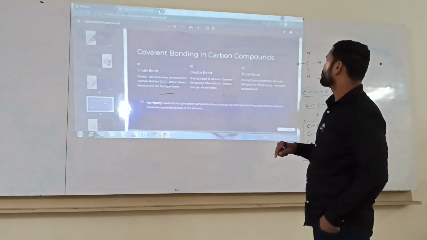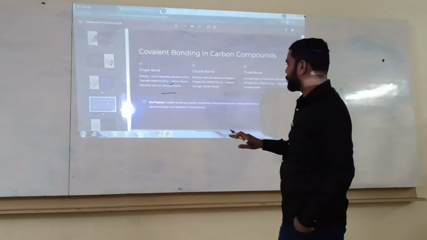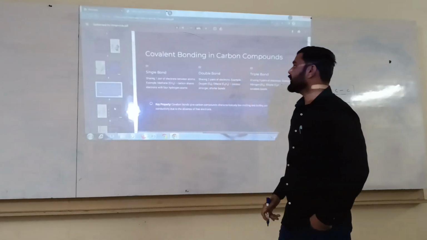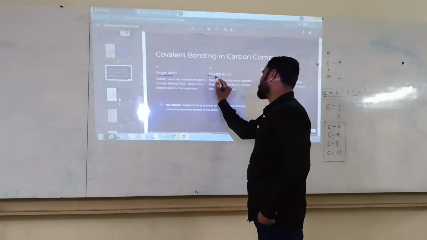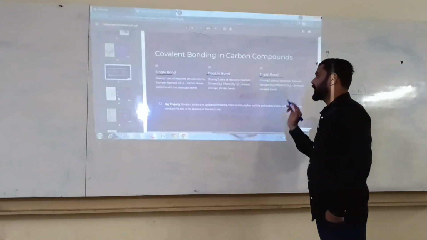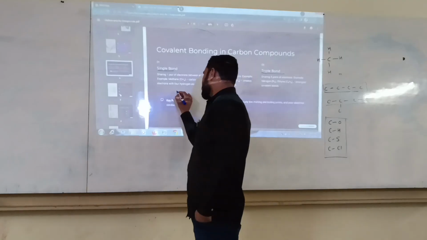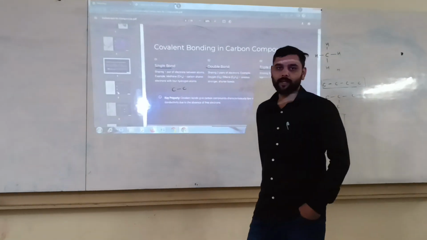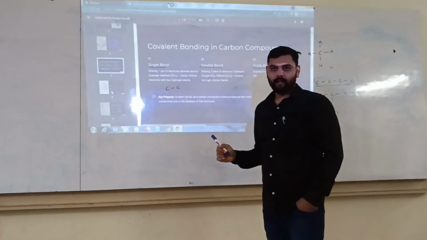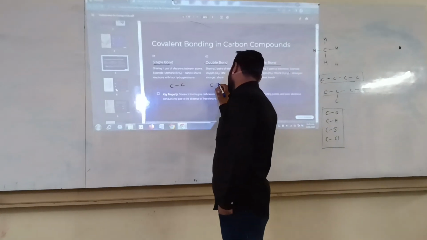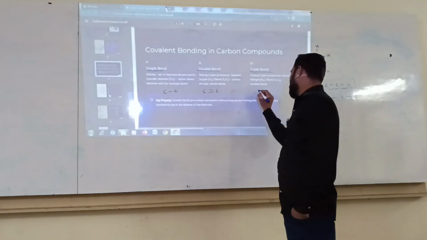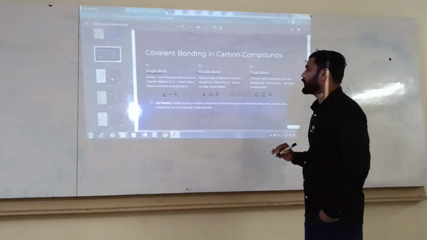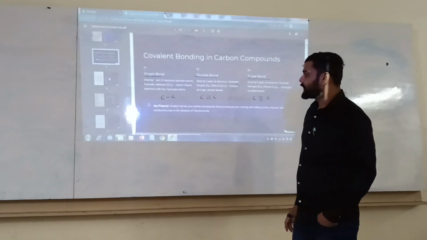Next, covalent bonding in carbon compounds. Carbon can form a single bond, a double bond, and a triple bond. For example, when carbon forms a carbon-carbon single bond, the compound is called an alkane. When carbon forms a carbon-carbon double bond, it is called an alkene. And when carbon forms a carbon-carbon triple bond, it is called an alkyne.